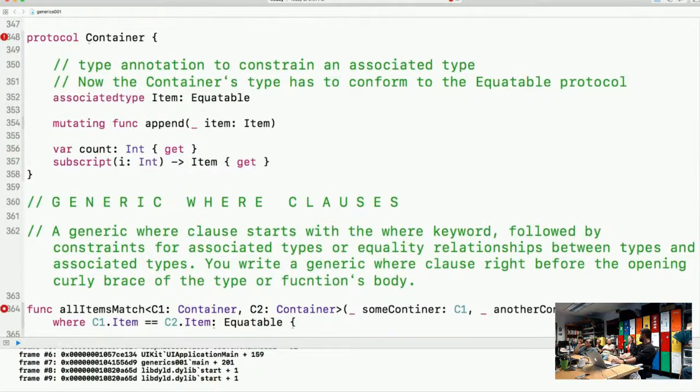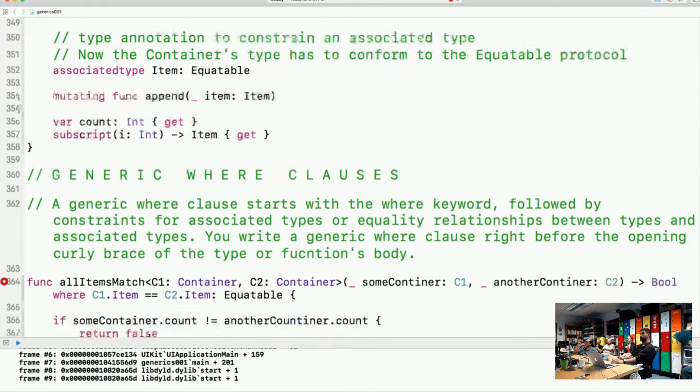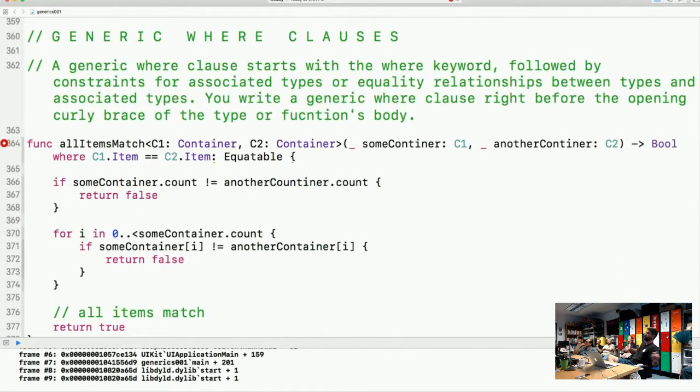Any questions on this one? Okay. Generic where clauses. This is where it gets really interesting, I think.